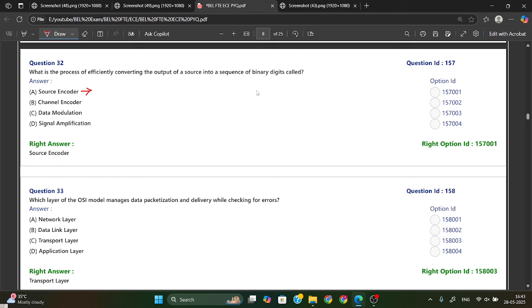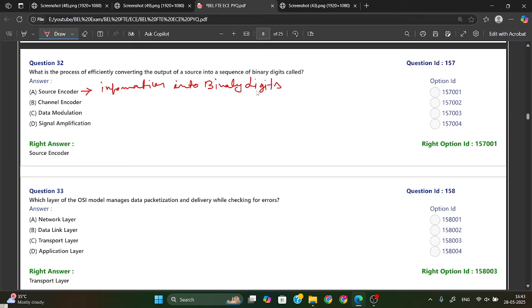It will convert whatever information is there. This information is either text, voice, audio, video, anything, that they will convert into binary representation, or you can say binary digits, source code.